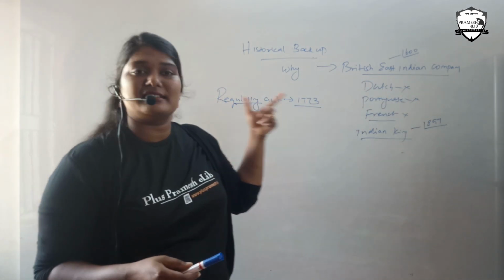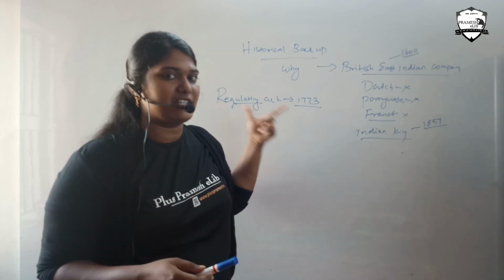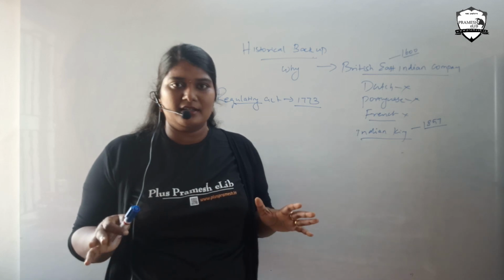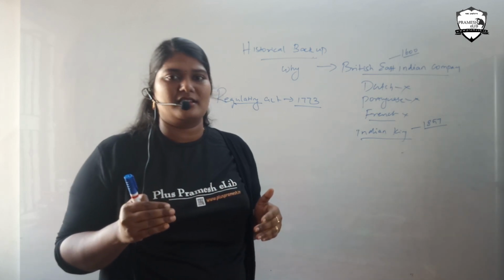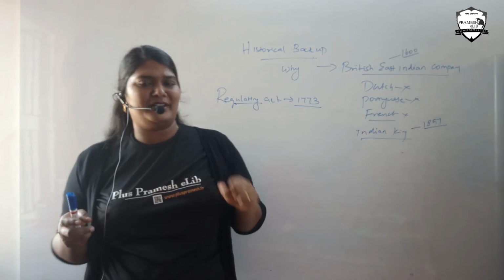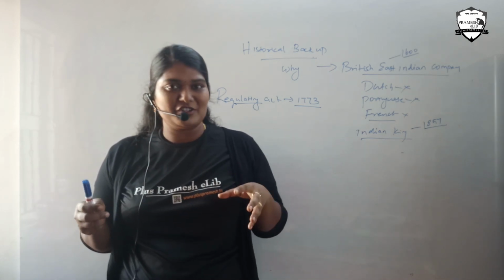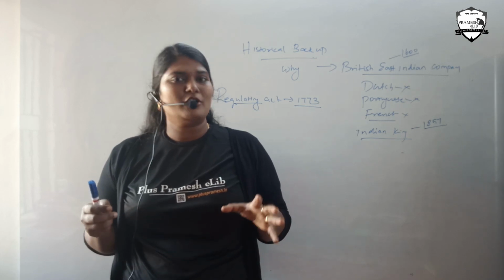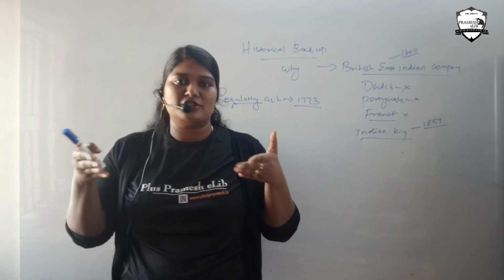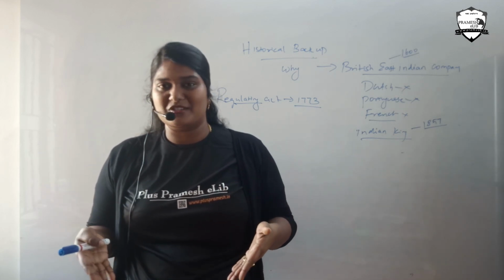So this regulation is also for the British East India Company. This Regulating Act is nothing but regulating the British officials. Why did they need to regulate British officials? The thing is, British officials were highly corrupt, because a private company was taking part in Indian administration.